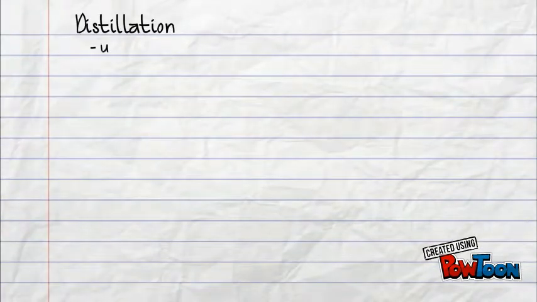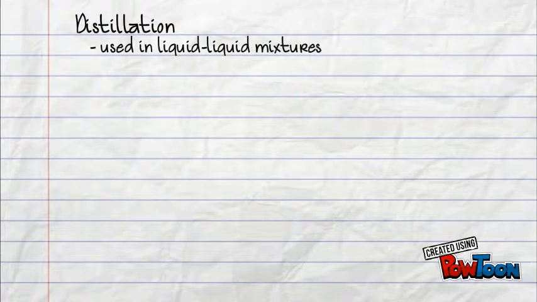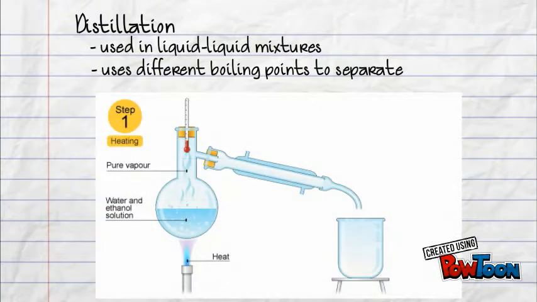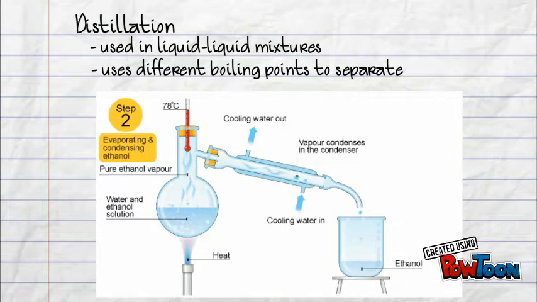So if we look at distillation first, distillation is used in liquid-liquid mixtures, and it uses different boiling points to separate them. So if you look here in step number one, we have a mixture and we're going to heat it up to the boiling point of the alcohol. And then that alcohol condenses and we get the alcohol to the right and the water to the left.